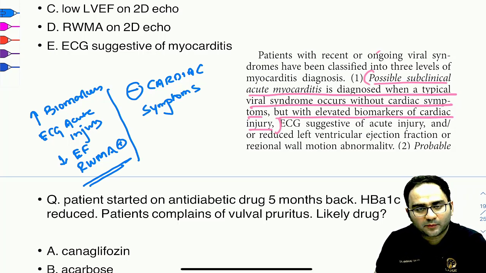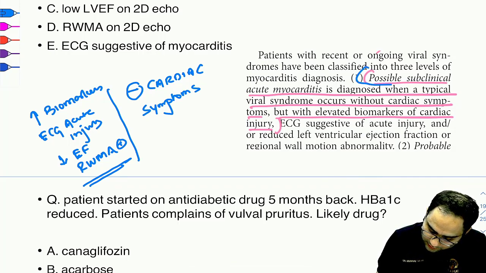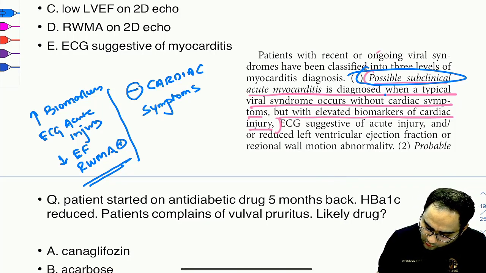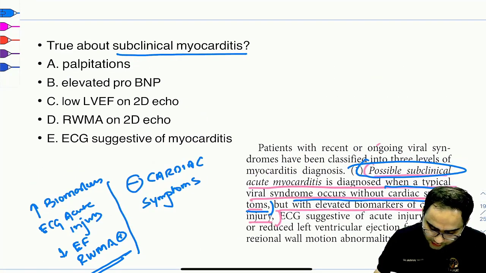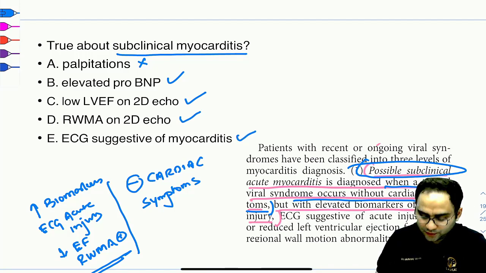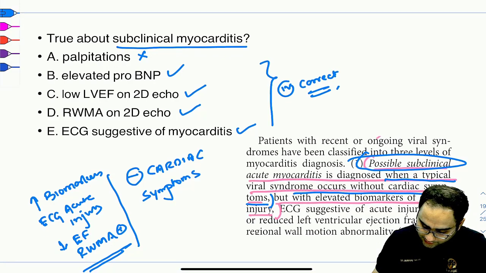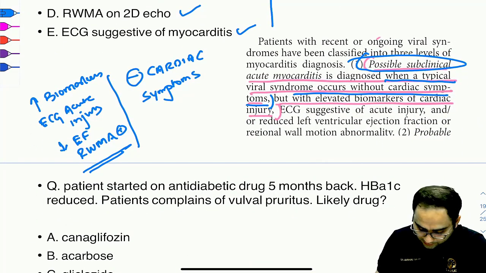These are the things that have been given for a possible subclinical myocarditis. Very important to remember that you won't have a cardiac symptom, but we'll have elevated biomarkers. We're going to have decreased ejection fraction on the echo. We're going to have RWMA, and the ECG would be suggestive of myocarditis or acute injury. So all these four options are correct, right? And I have given you from where the reference has been taken.